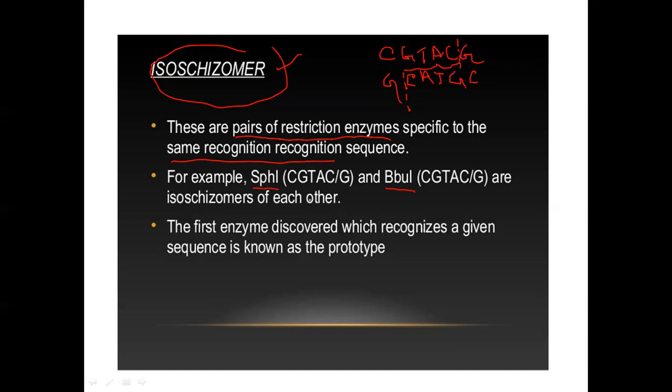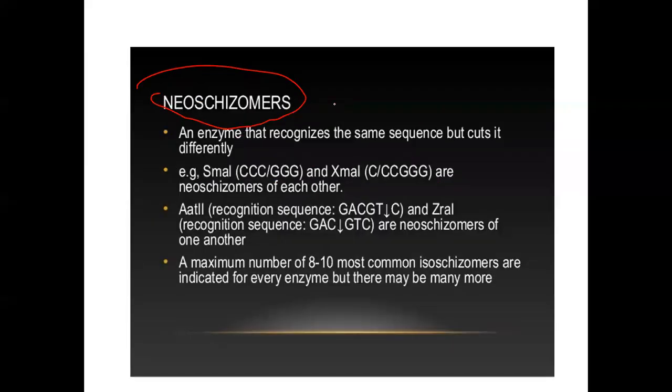Okay, this is isoschizomer. Next, we go to neoschizomer. What is a neoschizomer? Neoschizomer and isoschizomer, the first part is the same, but the second part is different. What is the first part that is the same? They also recognize the same sequence. These neoschizomers are pairs of enzymes which recognize the same recognition sequence in a DNA, but the second part is that they cut it differently. They recognize the same sequence, but they cut differently.